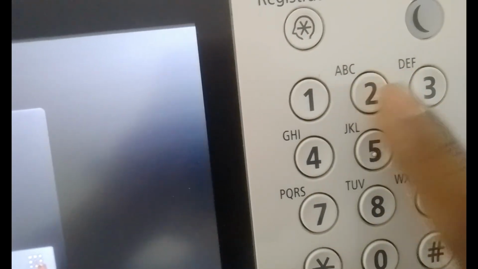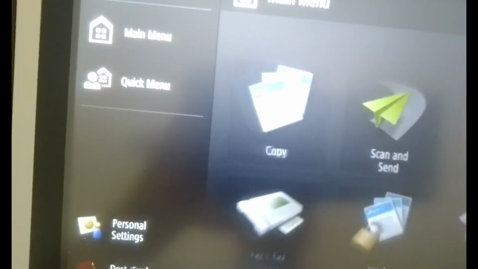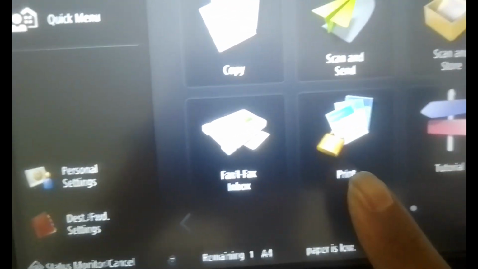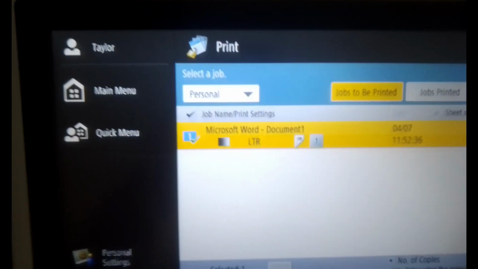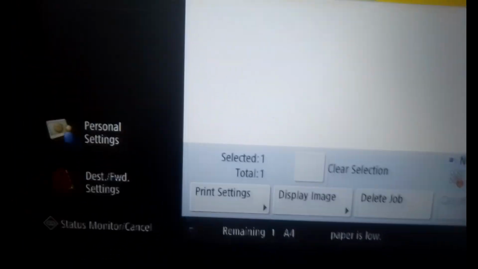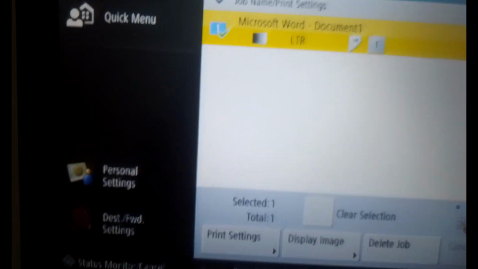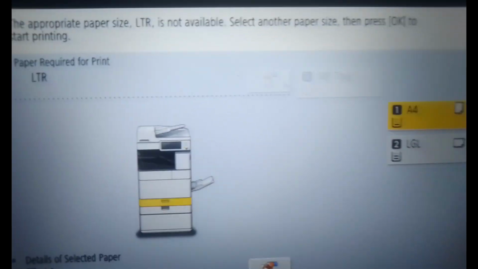Hi, I am in the front of the printer panel. I am logging in as Taylor by the password. I am pressing on the print icon. You can see that the document is here, and I am going to print this document. The document has been printed successfully.